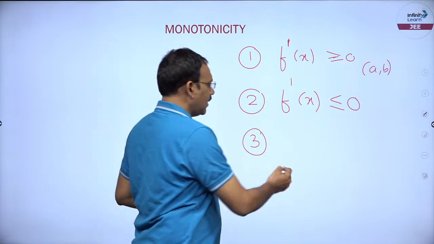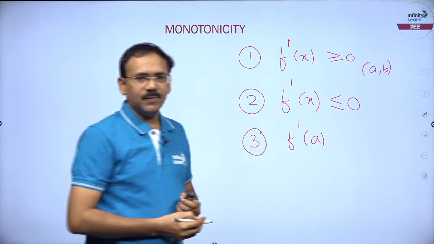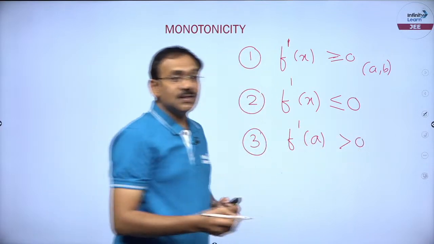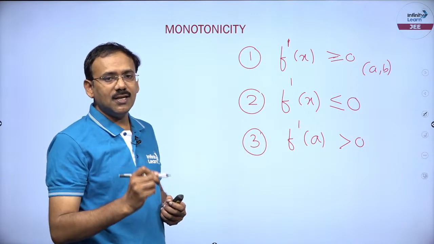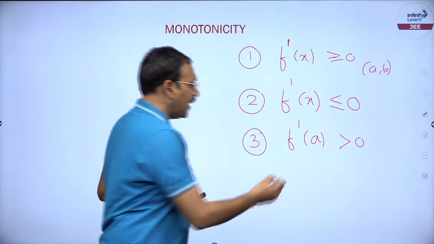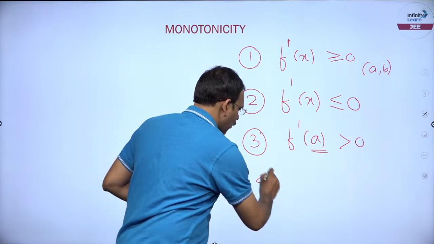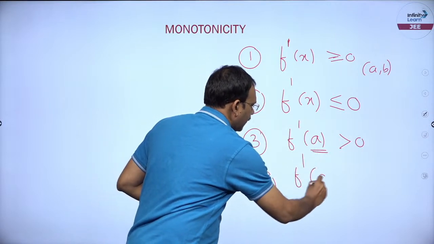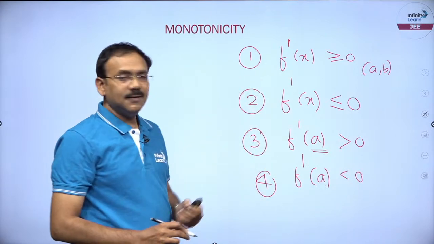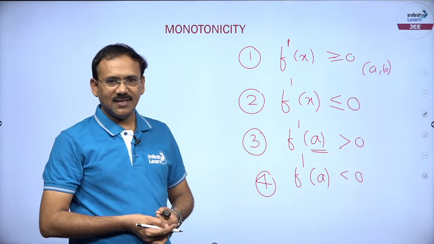At a particular point, if the derivative f dash of a is greater than 0, we say that the function is strictly increasing or increasing, monotonically increasing, all the 3 are the same at a particular point. In the same way, 4th point, at a particular point if f dash a is negative, there we say that the function is decreasing at a, right, fine.